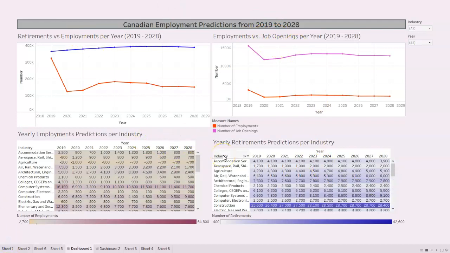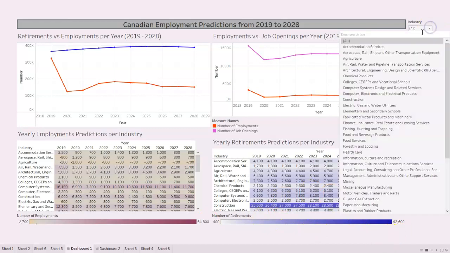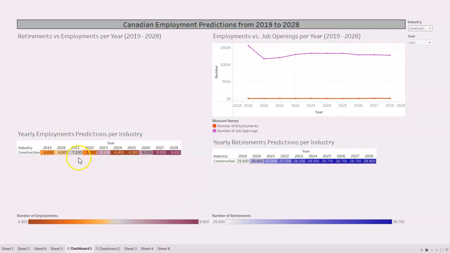These two highlight tables being next to each other allow us to compare the employment predictions and the retirement predictions using the color contrast. As you can see, the deeper the color, the more the number. So if we were to take, for example, construction, as you can see, construction for employment is significantly lower than construction for retirement. What does this say? This says that as many more people retire throughout the years, because it's growing and growing and growing, not enough people are entering the labor market.